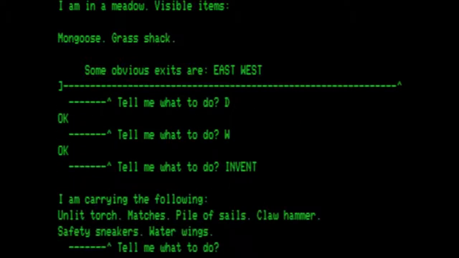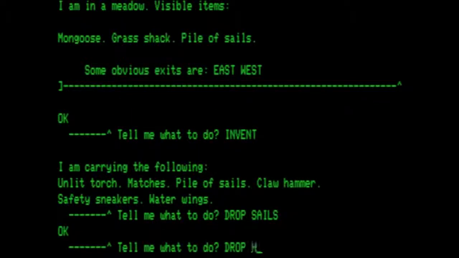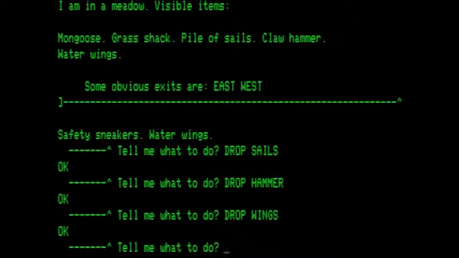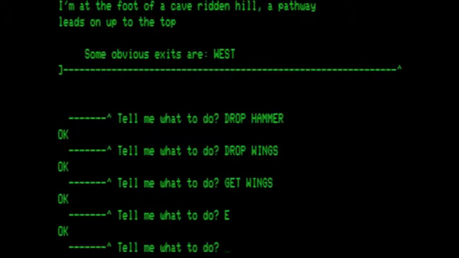You see we're carrying the torch, the matches, the sails, the claw hammer, the safety sneakers, and the water wings. So let's drop the sails, and then we want to drop the hammer. We want to drop the wings. I went a little bit too far on that one. Let's get the wings again. I'm sorry. We want to go east. Back to the path.